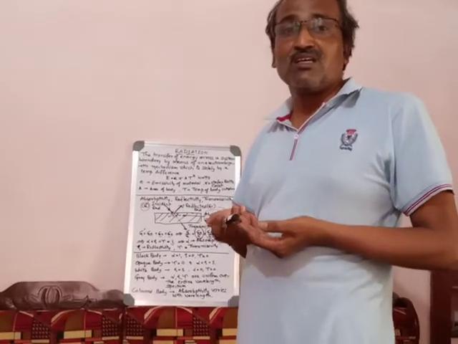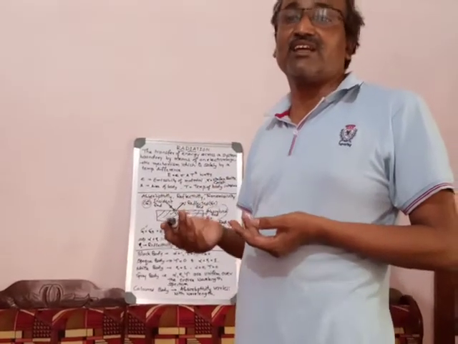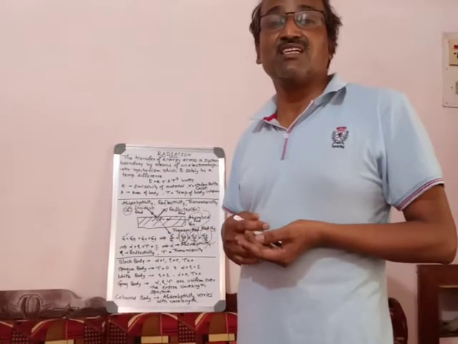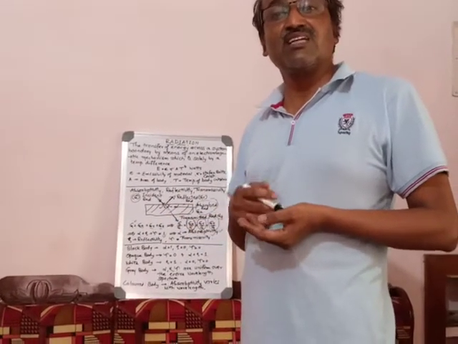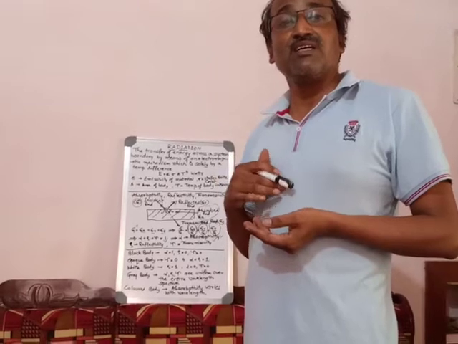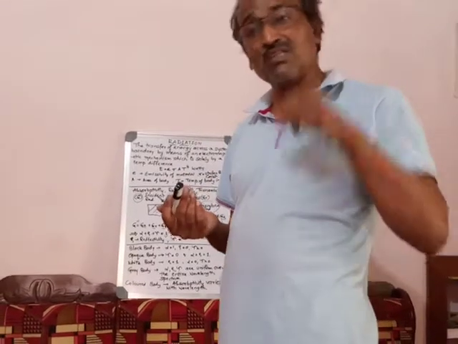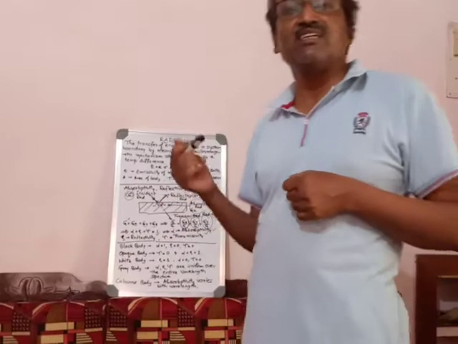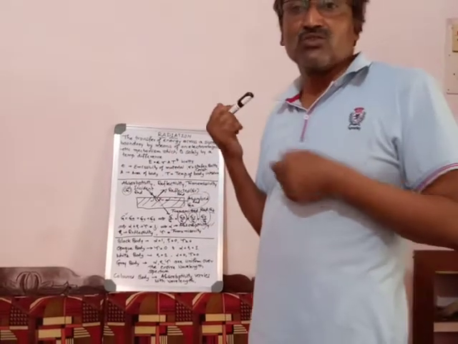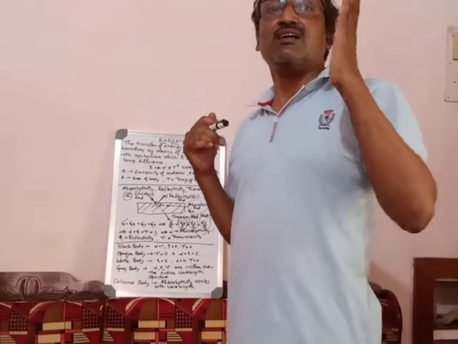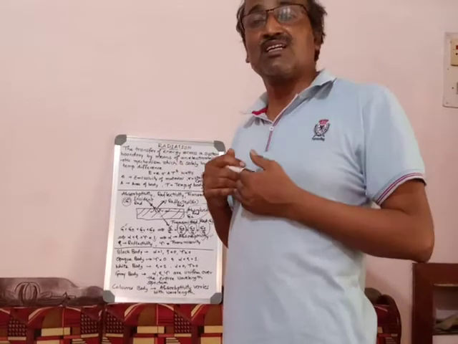What is comparison? Conduction and convection need a carrier of the heat, whereas radiation doesn't need a carrier of the heat. In conduction and convection the heat transfer depends on the temperature difference raised to 1, whereas in radiation it is T raised to 4. So that makes radiation superior to conduction and convection.